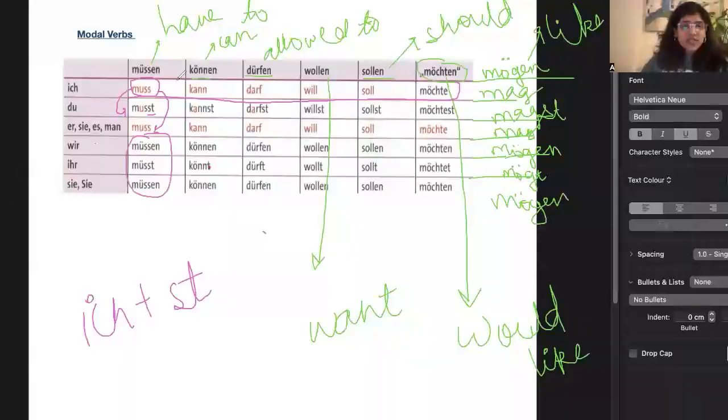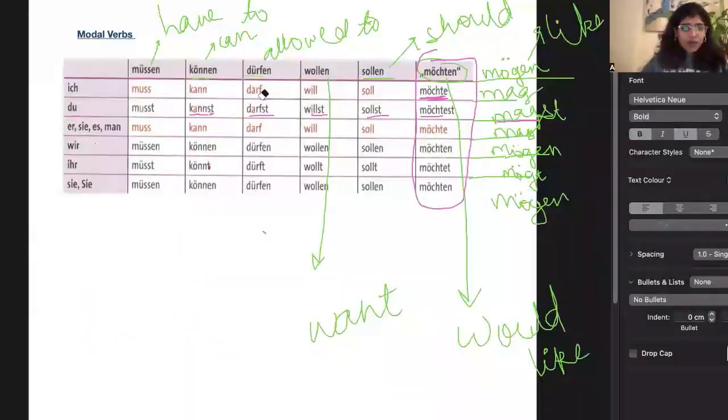Next is können, which is can. Again you only have to remember the first row. Whatever it is with ich, you put similarly with er/sie/es. And with du, whatever is there with ich, we put an extra st with it. That's why I've done it here, here, here, and here. Only the verb mögen follows the same pattern as regular and irregular verbs. So you have to remember only the first row, and everything else is easy and you can sort it out easily.